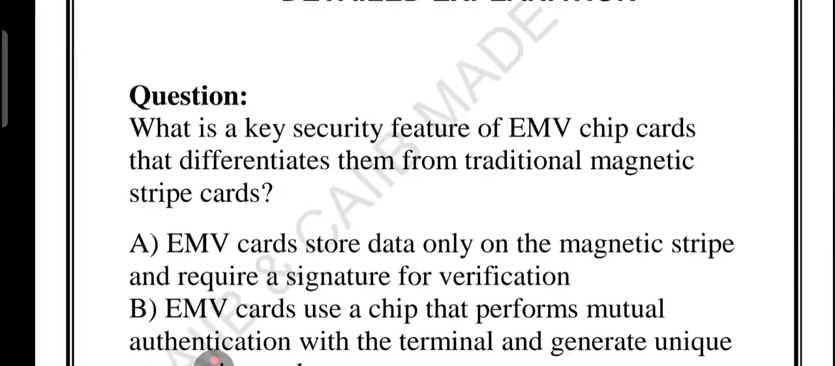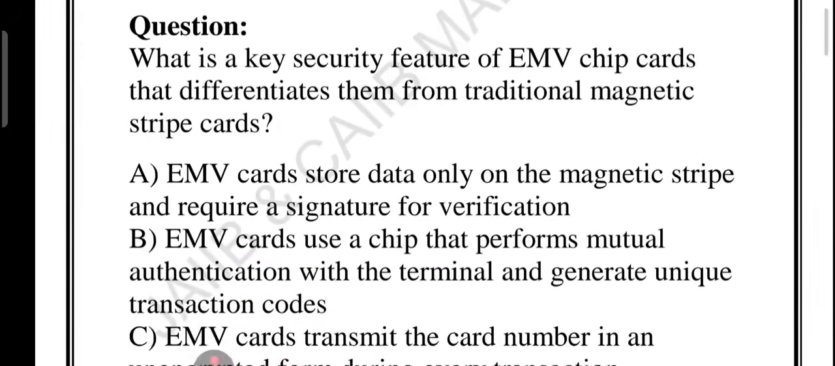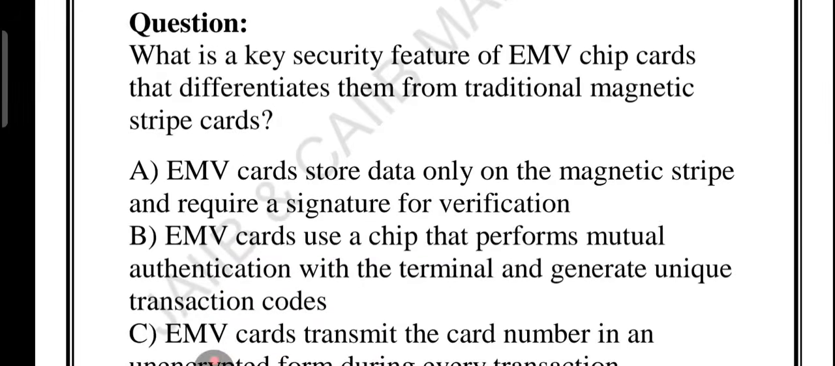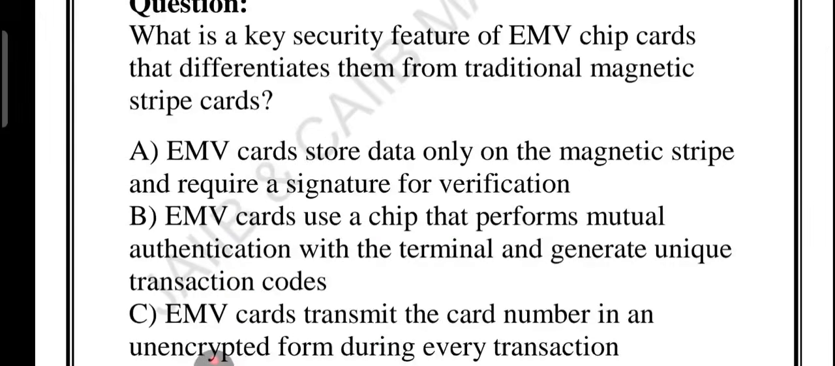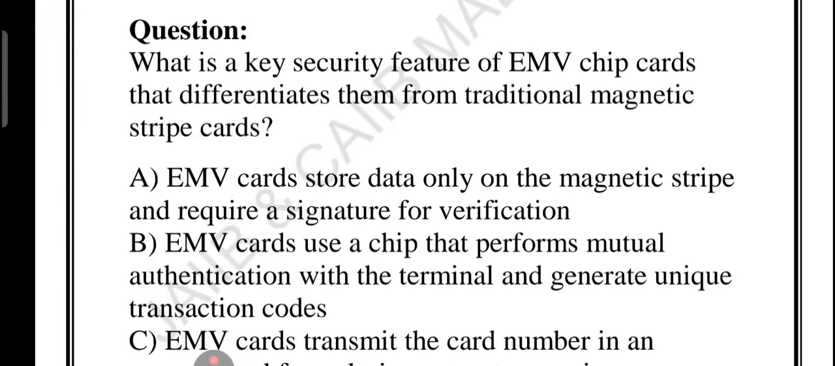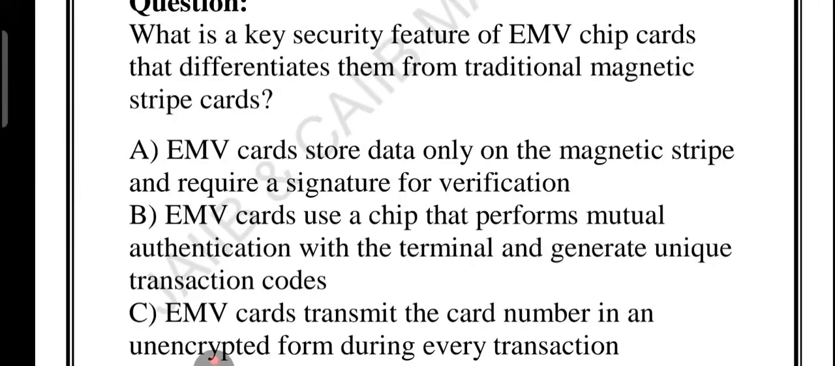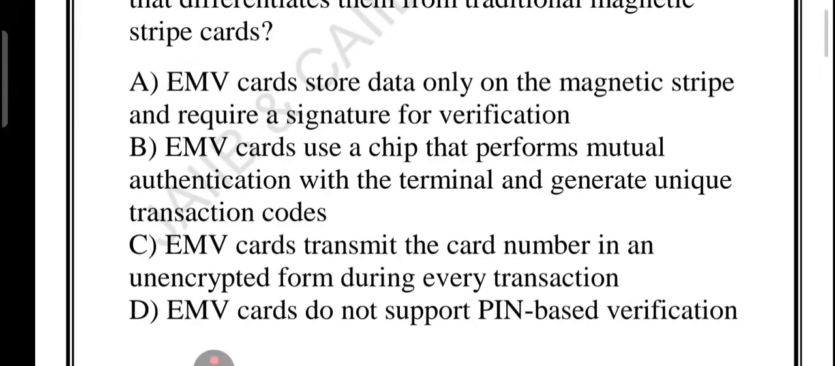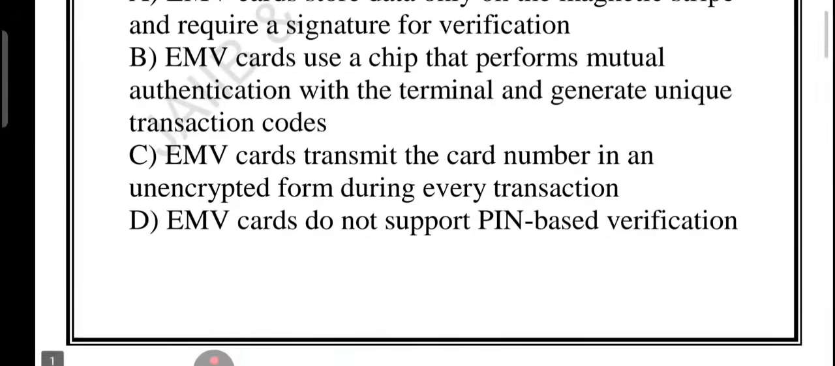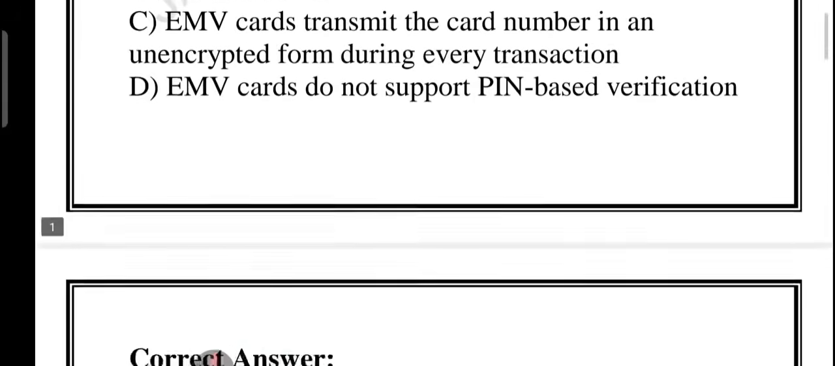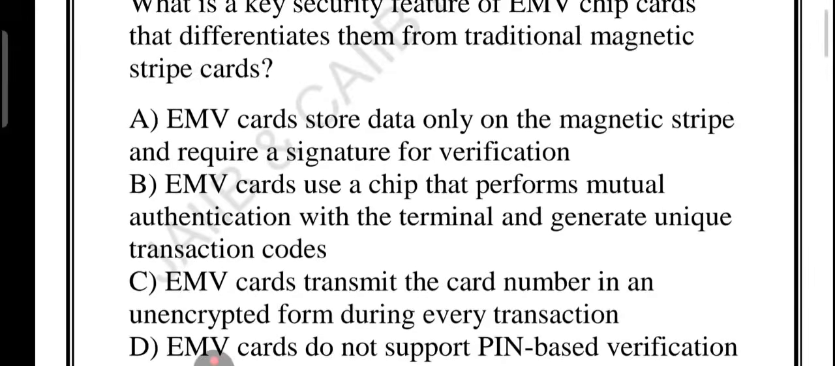What is the key security feature of the EMV chip card that differentiates it from a traditional magnetic stripe card? Options are: Option A: EMV card stores data only on the magnetic stripe and requires a signature for verification. Option B: EMV card uses a chip that performs mutual authentication with the terminal and generates a unique transaction code. Option C: EMV card transmits the card number in an encrypted form during every transaction. Option D: EMV card does not support PIN based verification. These are the four options that we have.